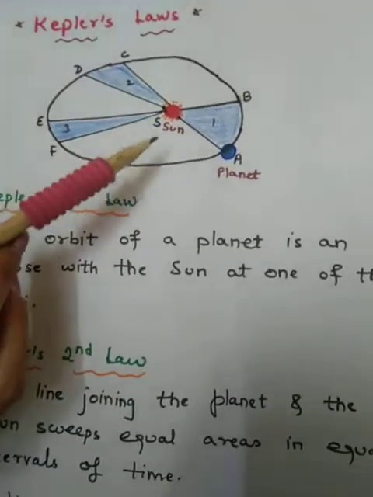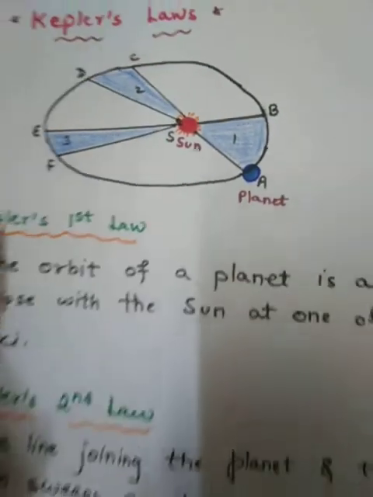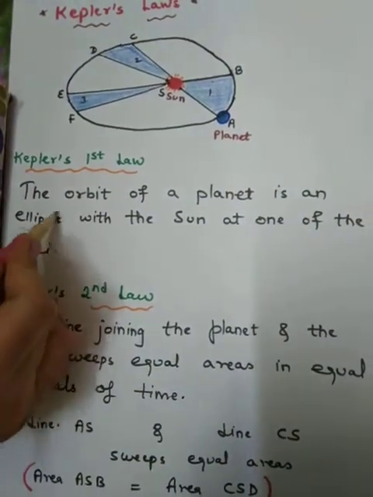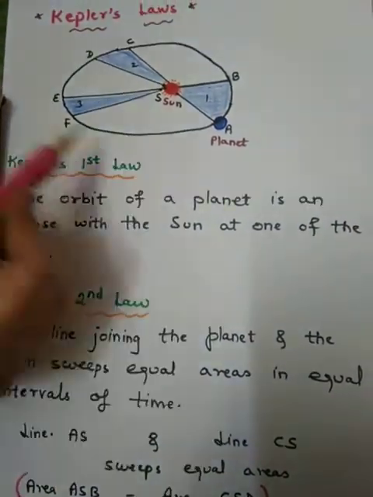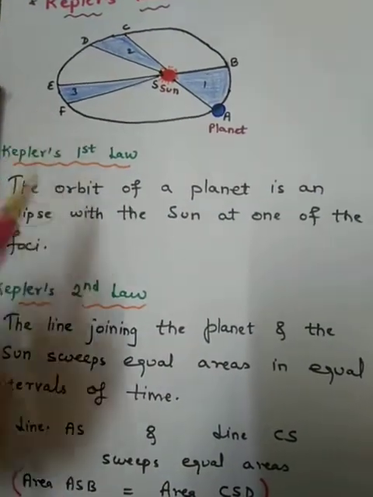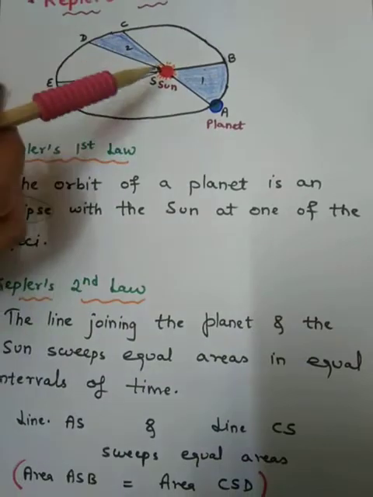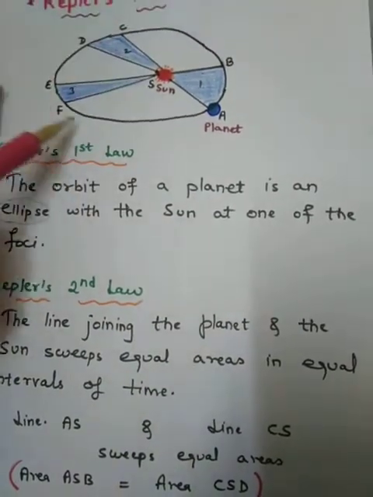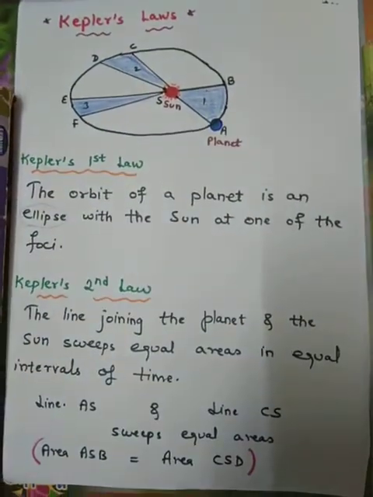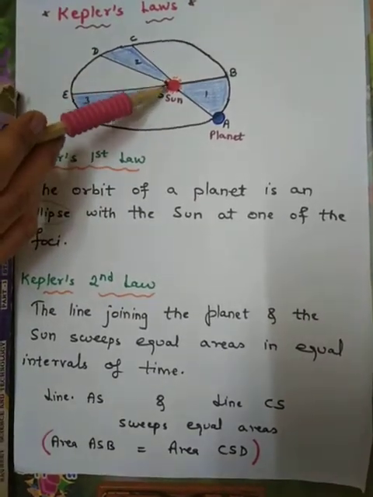So what are the laws behind sun and planet motion? Kepler's first law is: the orbit of a planet is an ellipse. Ellipse means it is not a perfect circle. It is moving in a circular motion, but it is not a perfect circle. It is like an egg shape. The orbit of a planet is an ellipse with the sun at one of the foci. The sun is the focus and your planet will be moving along an ellipse, a shape just like an egg, an oval shape. That was simply Kepler's first law. Very easy. The orbit of a planet is an ellipse with the sun at one of the foci.